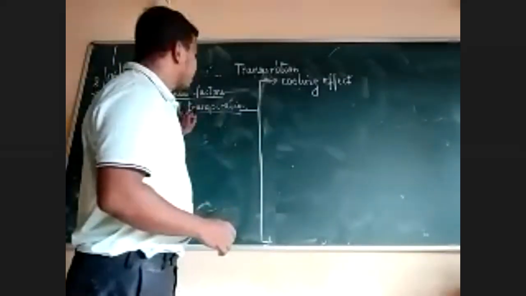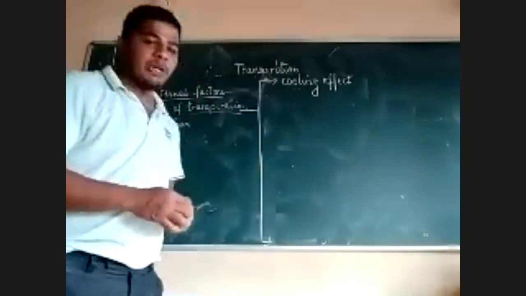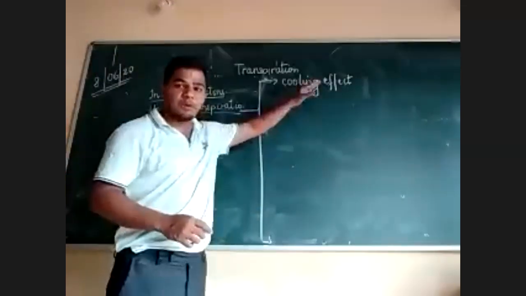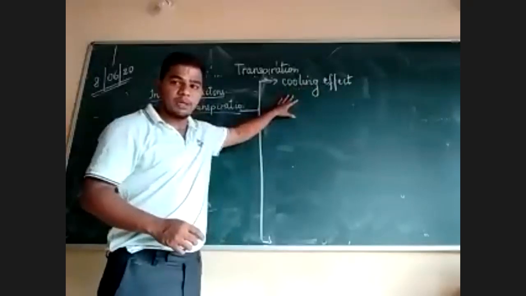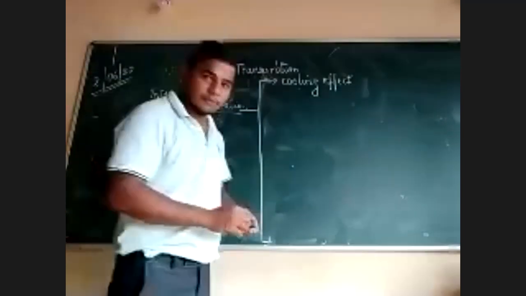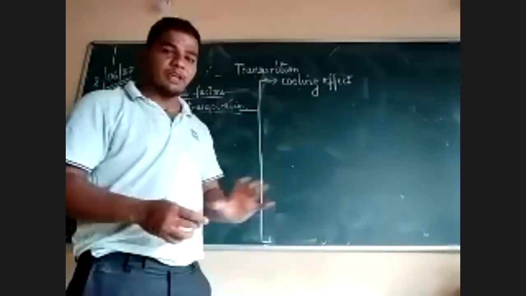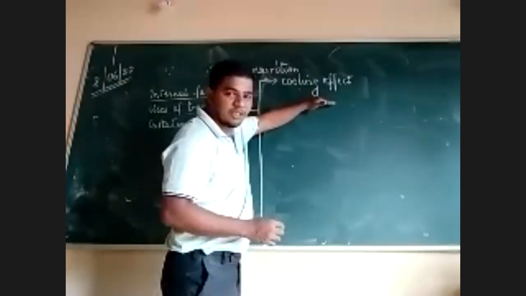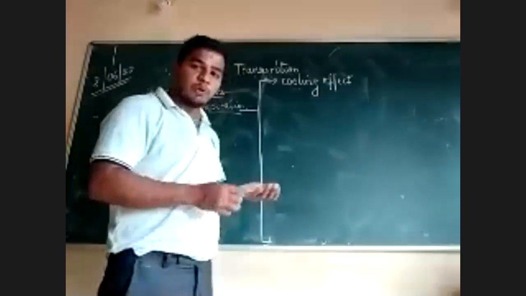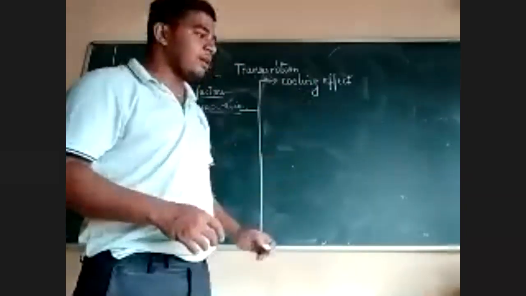When the temperature is very high, when there is a lot of sunlight, the plant will transpire. When the plant transpires, it will lose water and it will cool the plant. Because there is a particular temperature required for photosynthesis to take place. Photosynthesis cannot take place above 40 degrees or so. In order to prevent that, so that photosynthesis can take place, the plant will lose water and make the plant cool.